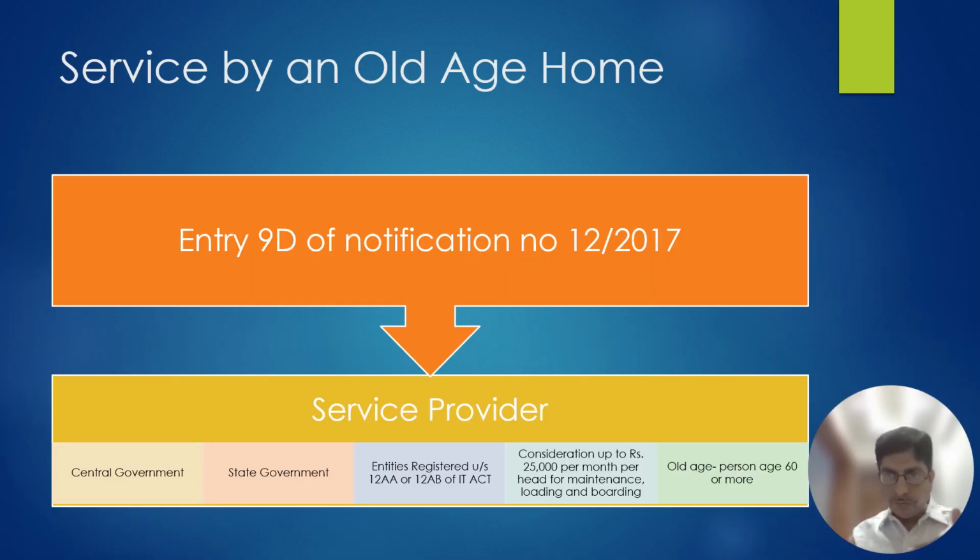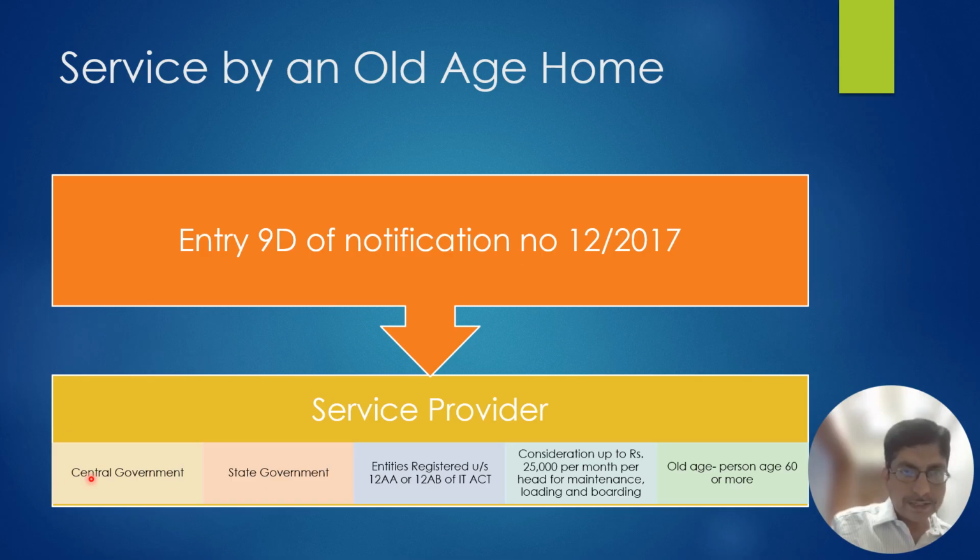Now we have discussed the main part of charitable trust. However, there are certain other activities, and the exemption entries are also available, that we will discuss now. Now, services by an old age home, that is exempt under entry 9D of notification 12/2017. What are the conditions?